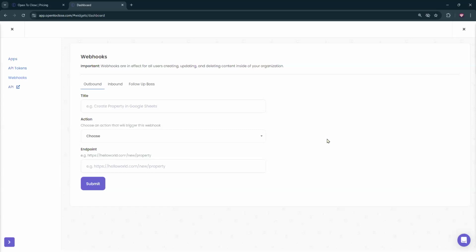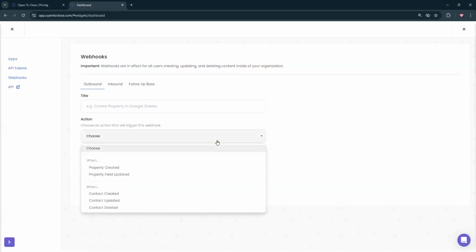We got another question. Would love to have webhooks to include contact data on the property. So one of the webhooks that is available is that. We've got when a contact's created, updated, or deleted. But again, that's pulling information out of open to close. Outbound is what's currently available to all users. So if you needed to take that contact and take it out of open to close, you could do that.